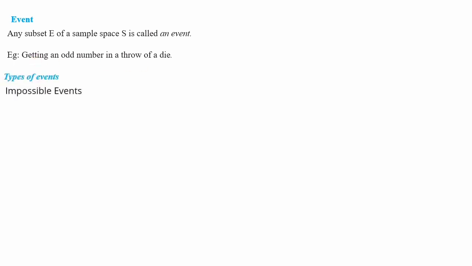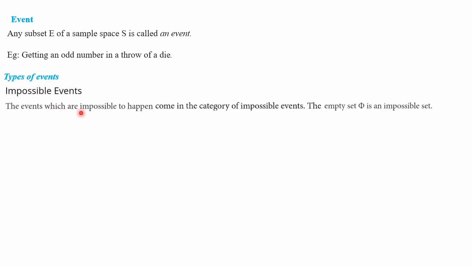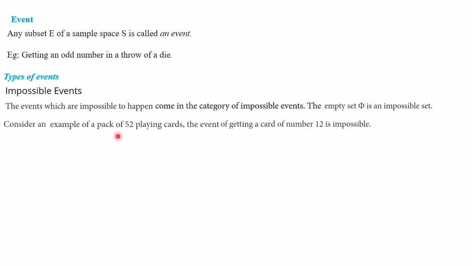Types of events: impossible events. The events which are impossible to happen come in the category of impossible events. In simple language, events which are impossible to happen are called impossible events. Impossible events are represented by the symbol phi. Just to take an example, in a pack of 52 playing cards, means from a deck of cards, the event of getting a card number 12 is impossible.